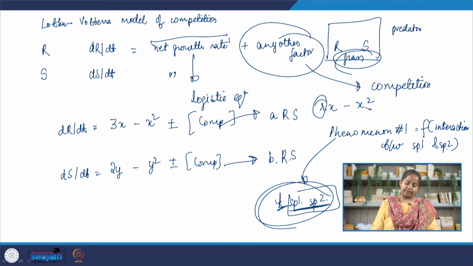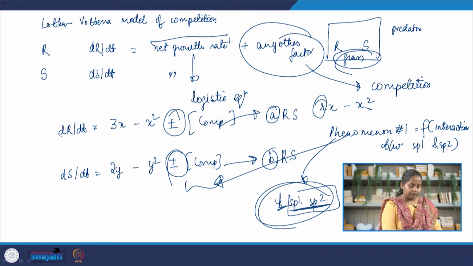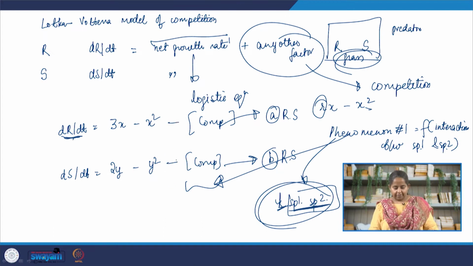Now the other thing we have to look at is what the constant will look like and what the sign of this competition term will look like. If this particular phenomena, which in this case is competition, was beneficial for a species, then it will help the growth rate go up. In that case, we want to use a positive sign. Here the competition is not helping the number of rabbits or the number of sheep to go up, or increase their dR by dt or dS by dt. In fact, it's having a detrimental effect on their overall growth. So clearly we are going to stick with a minus term. So I'll clean this up and just put the minus term. Okay. Now I told you that the competition term will look like ARS and BRS, so let me clean that up.